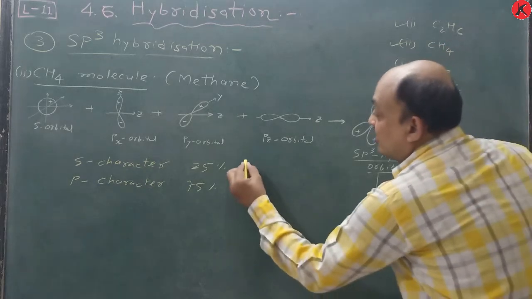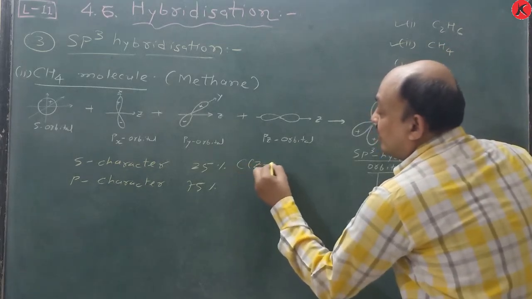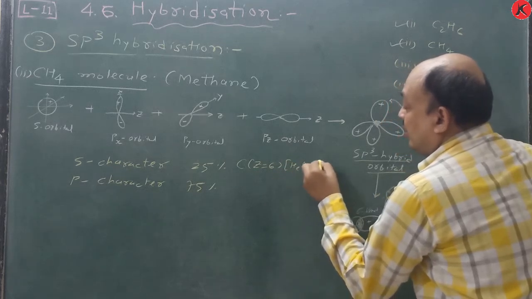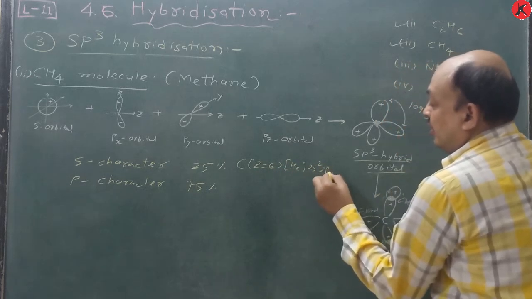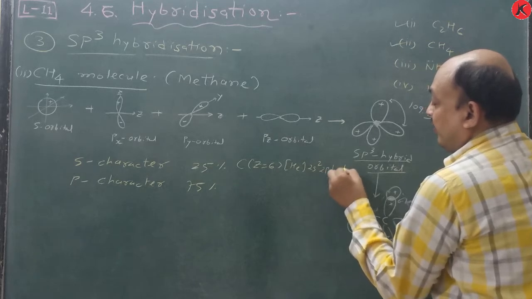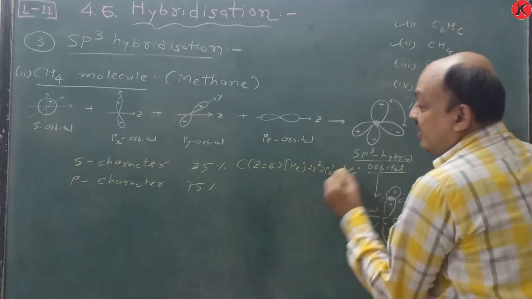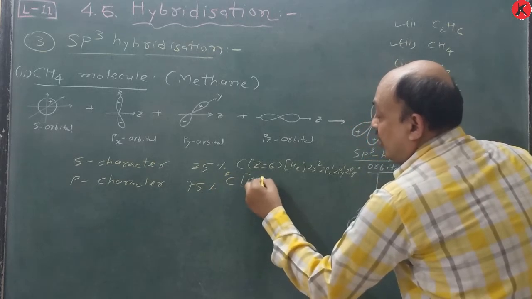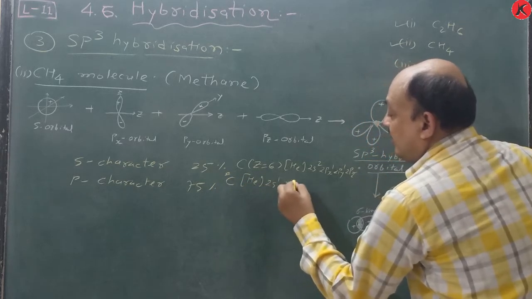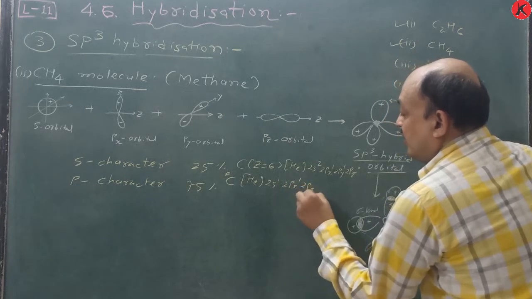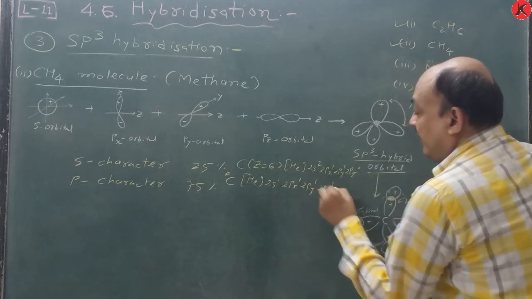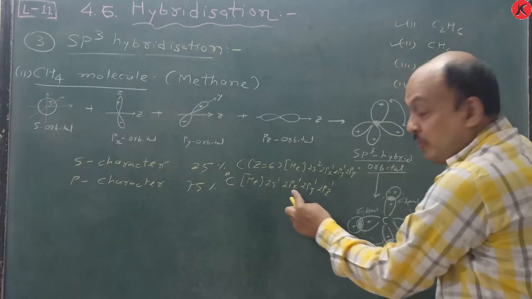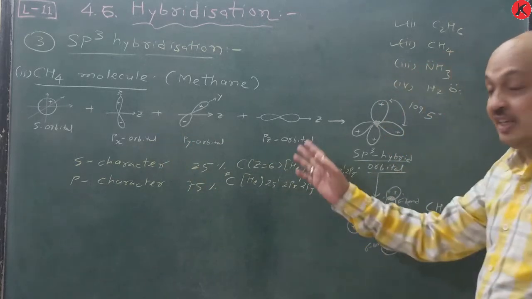To understand this, carbon Z is equal to 6, He core 2s2, 2px1, 2py1, and 2pz at 0. Suppose the carbon is in the excited state, He core 2s1, 2px1, 2py1 and 2pz1. Just see the s orbital, px orbital, py orbital and pz orbital are there.